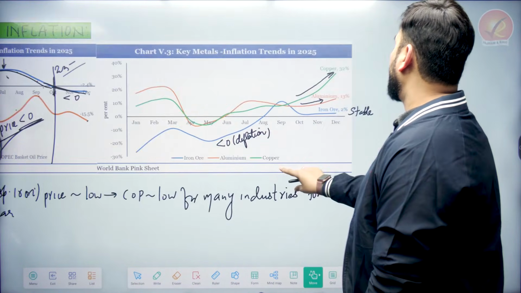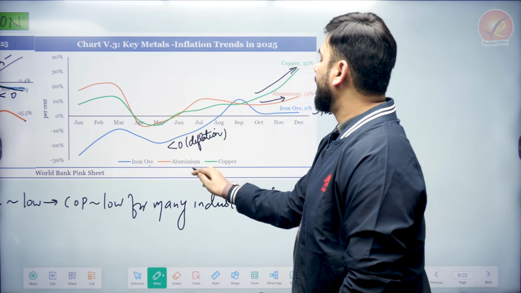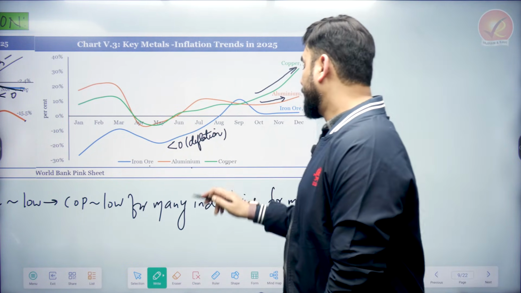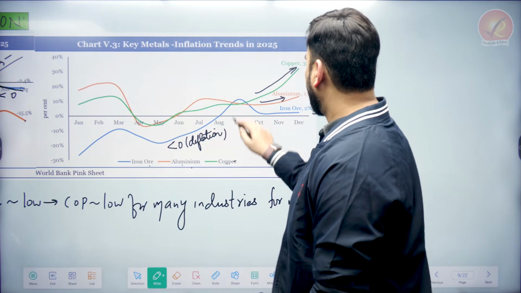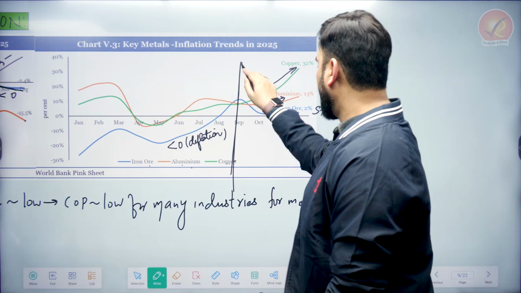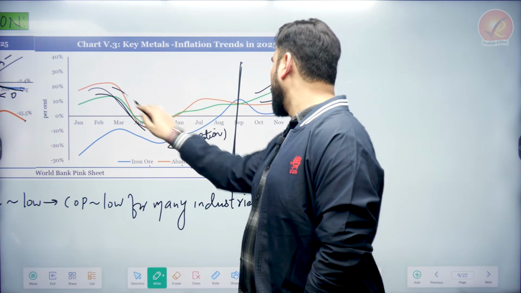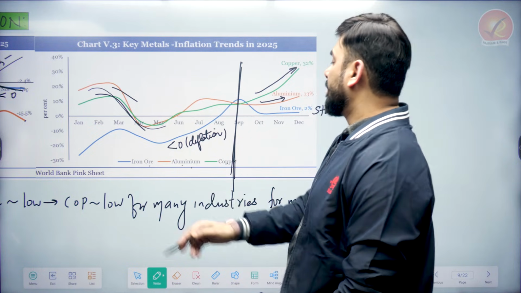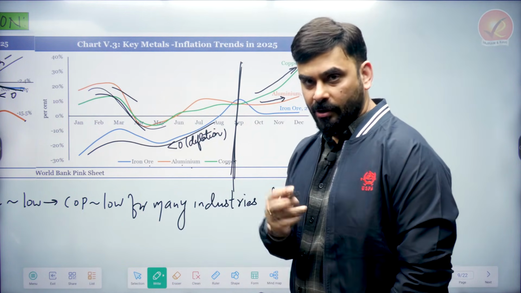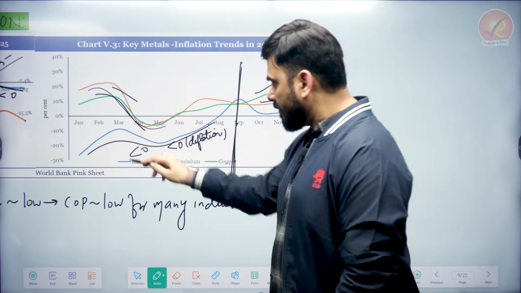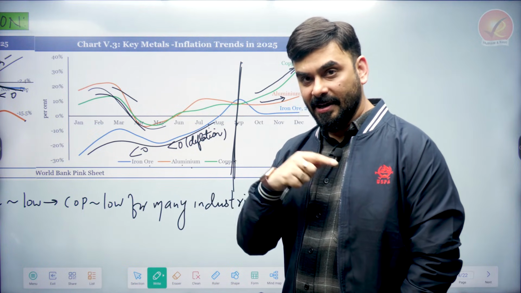Now let us also look at the metal prices. Which are the important metals we are taking? Iron, aluminium and copper. You will see that the price of iron, aluminium and copper, majorly till September, is in a declining trend only. So iron is also declining, copper is also declining, aluminium is also declining, but iron was in the negative zone. Till September it was in the negative zone, August, September it's negative. Matlab, iron price is very low. That is the reason that global steel price was also very low and Indian steel price was high.